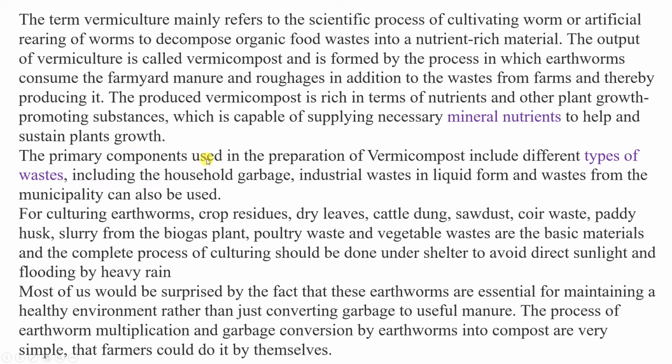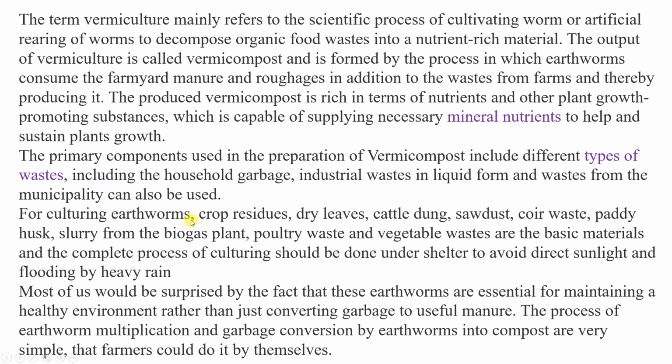The primary components used in the preparation of vermicompost include different types of waste, including household garbage, industrial waste in liquid forms, and waste from the municipality can also be used.